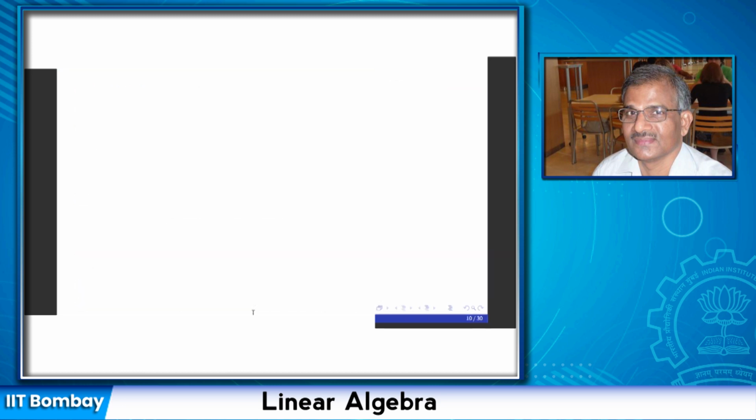Now let us look at the behavior of row space and column space in the Gauss elimination process. Our purpose here is to detect the dimension of row space and the dimension of column space using Gauss elimination. But you remember how Gauss elimination is carried out. We multiply a given matrix on the left by an elementary matrix.